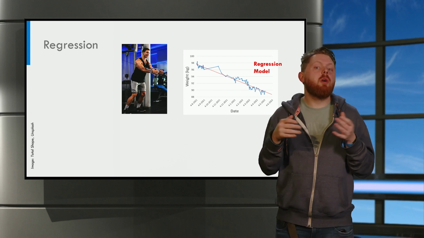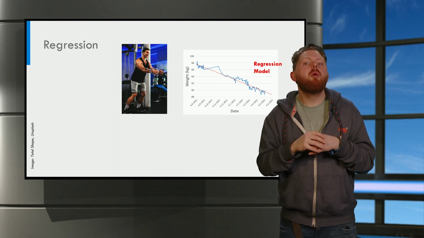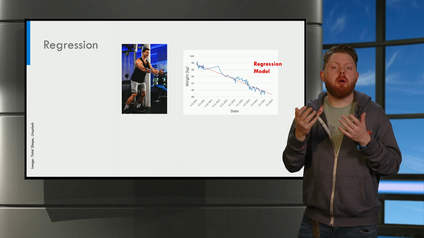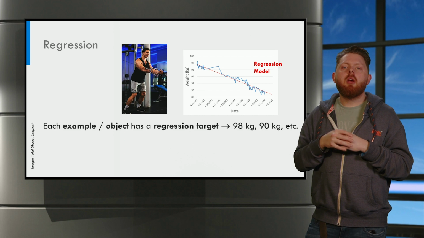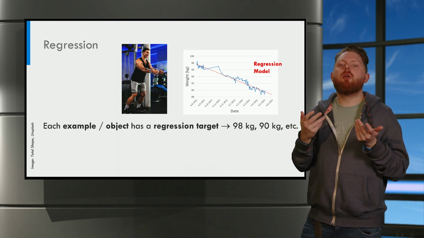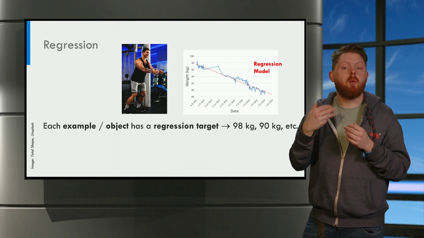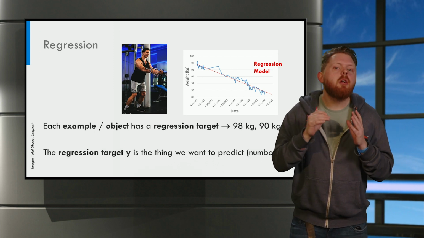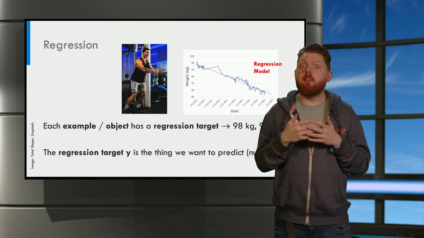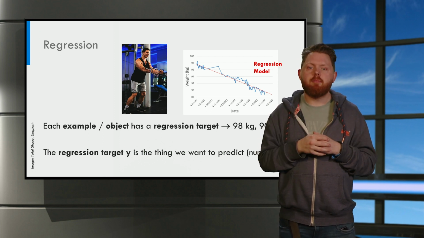In regression, we also have examples, but instead of a categorical label, we want to predict a number. In this case, each object is a day, and it has a so-called regression target, the weight. The regression target we also indicate by y, and it is again the thing we want to predict.